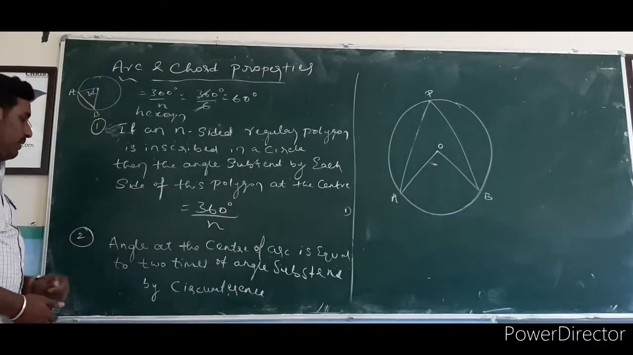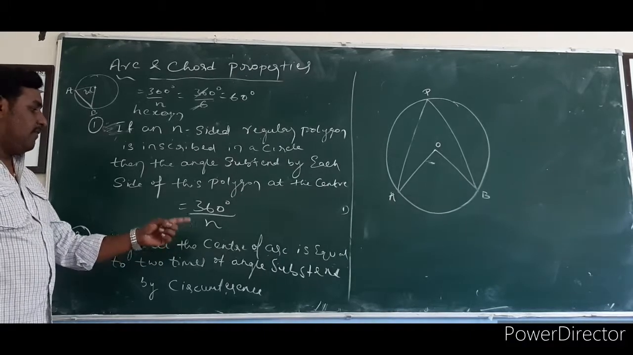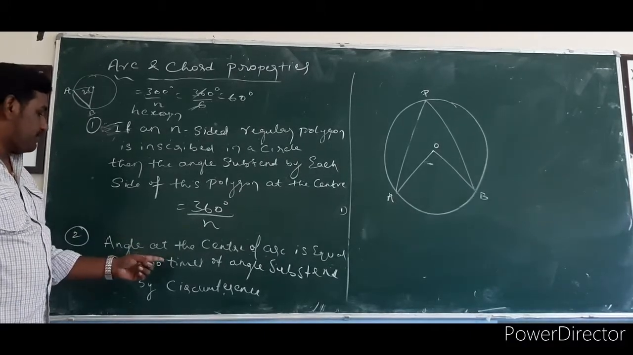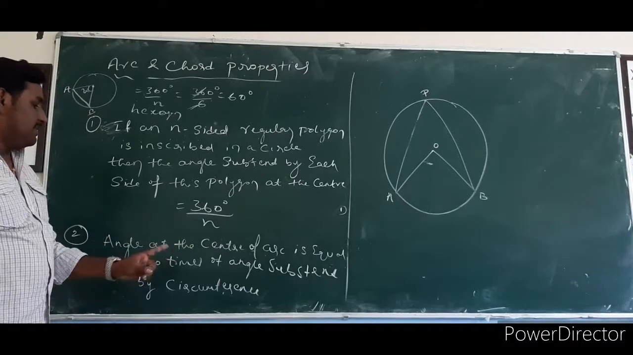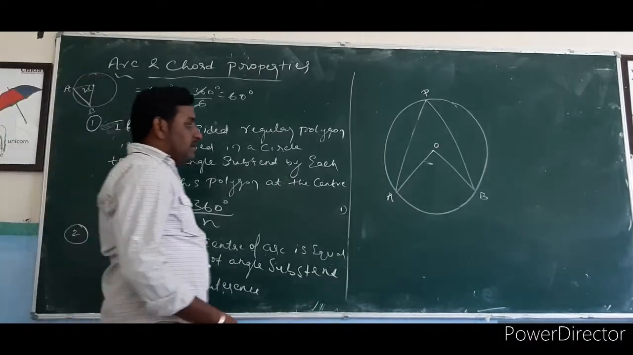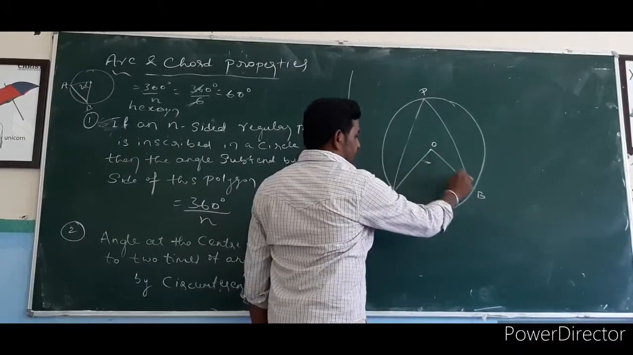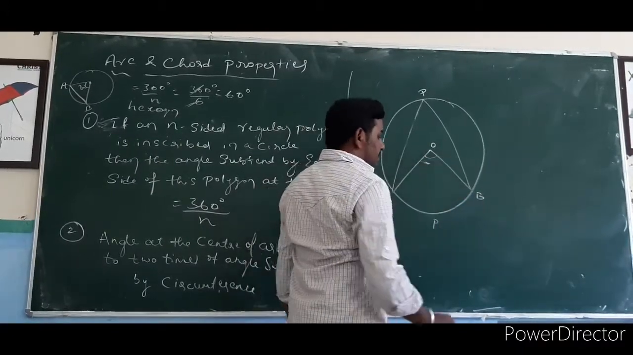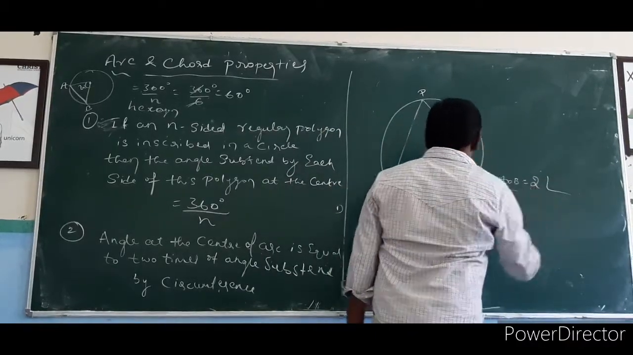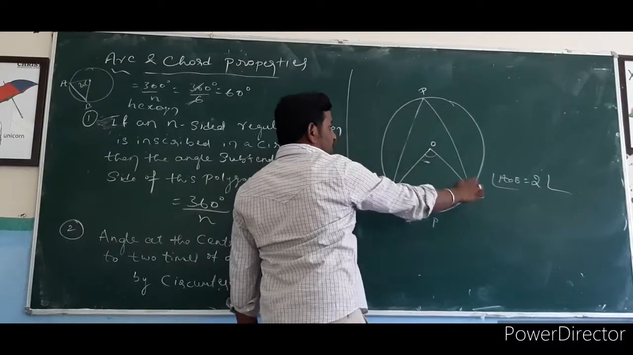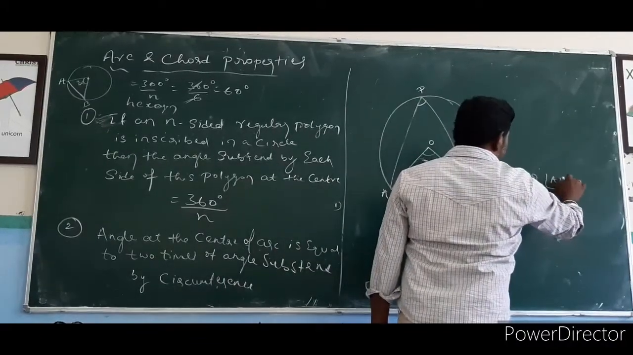This is very important: the angle at the center of an arc is equal to 2 times the angle subtended by the circumference. Here APB is one arc, and the central angle is AOB. This angle AOB is 2 times the angle at the circumference. Which is the circumference angle? APB.